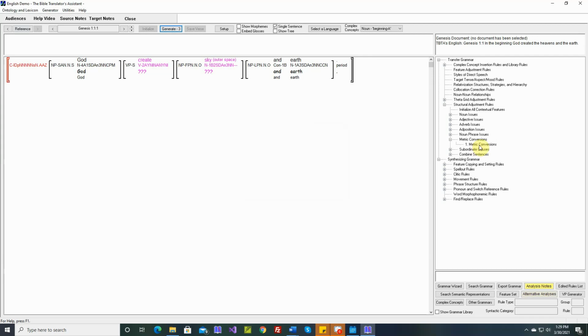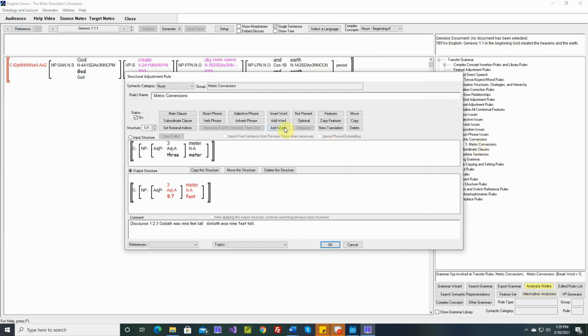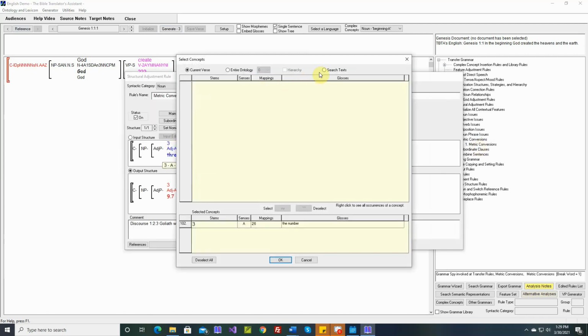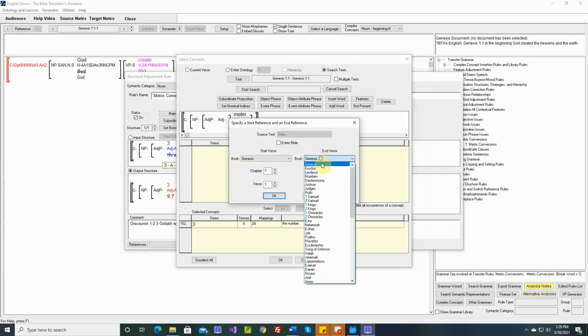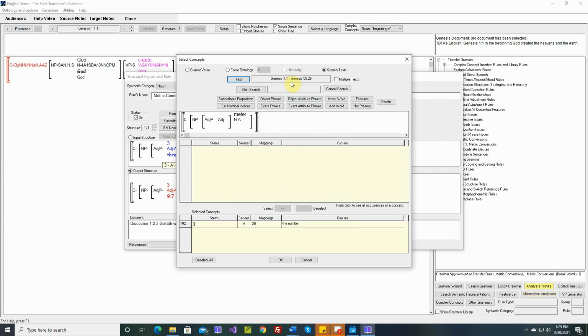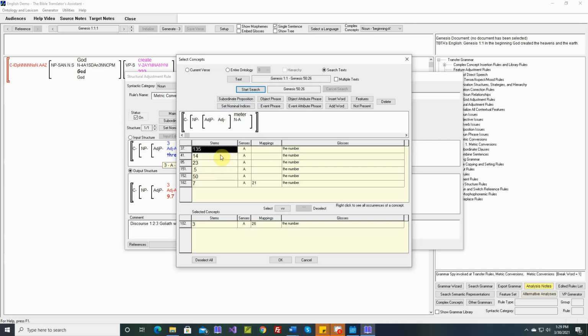Okay, now we can go back to that rule and it will let us search Genesis. Search text. Okay, let's set it up to search the entire book of Genesis. Genesis 1:1 to Genesis 50, verse 26. So let's search that book for this structure, and it will show us all of the adjectives that modify the word meter in the book of Genesis. Okay, here they are. For this video, we won't do all of these. Let's just do some. We'll click on them to highlight them and then say select.